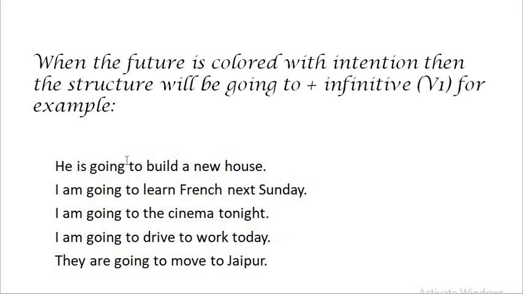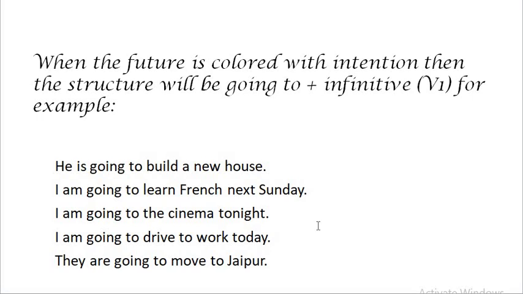So when we use this going to plus the first form of the verb in infinitive, these show that the future is colored with intention. So when we have some intention with that, we use this type of sentences, going to plus first form of the verb, that is infinitive. So for future colored with intention, we use going to build. Going to plus infinitive, going to build a new house, going to learn French, going to cinema, going to drive, going to move to Jaipur. So all these sentences are actually colored with intention. Alright, so they are used for future purposes, but they are colored with intention.